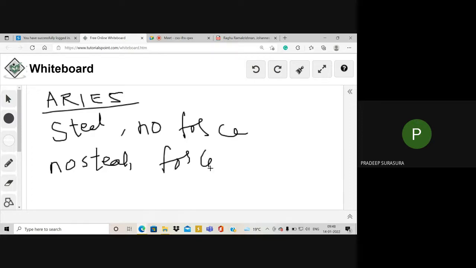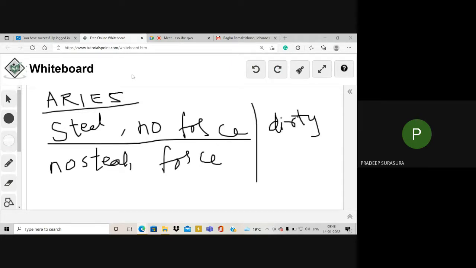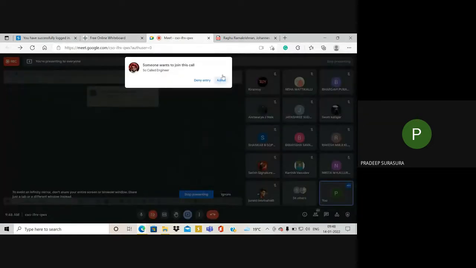Okay, so please remember whenever I'm talking about these two concepts, steal means data becomes dirty. Dirty means multiple people having multiple types of data. Then we say data is dirty.